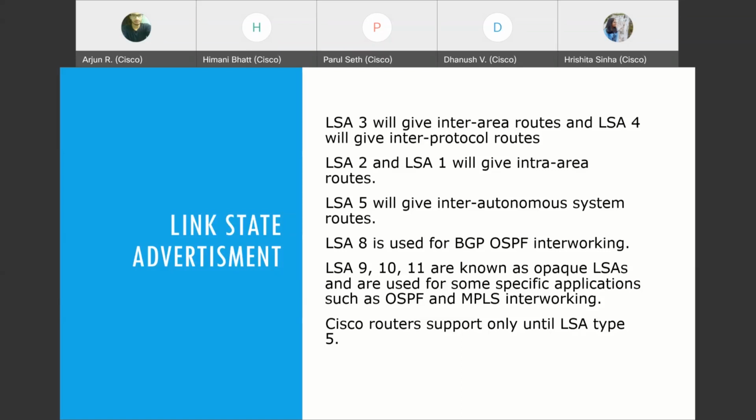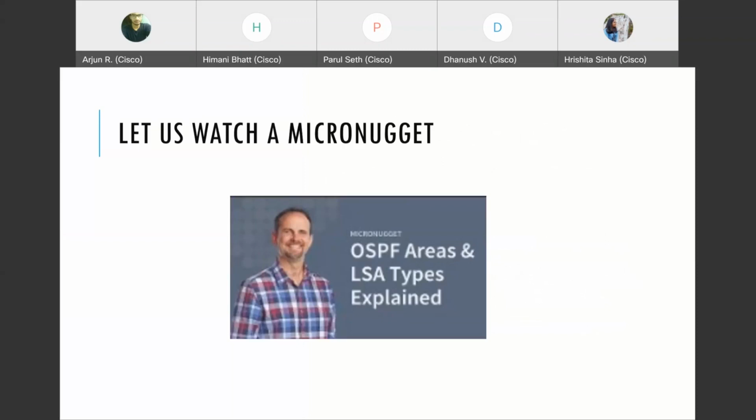For example, there are multiple OSPF autonomous systems, AS1, AS2, AS3, for different departments or for different companies, etc. In that case, if one is redistributed onto another, LSA 5 packets are used. And 8 is used for BGP OSPF interworking. 9, 10, 11 are opaque LSAs for specific MPLS internetworking. So let's watch this one out.